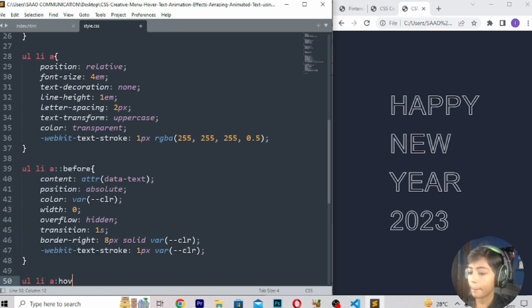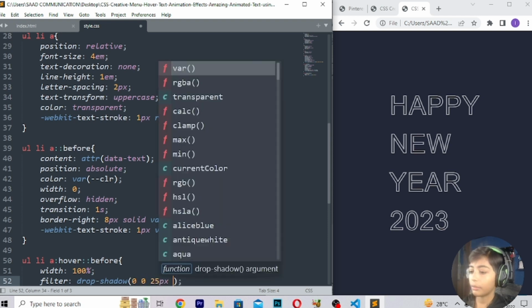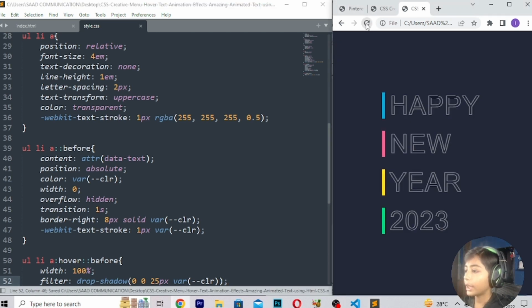ul li a:hover::before, width 100%, filter drop-shadow 0 0 25 pixels var(--clr). And now the hover is done, then save and refresh.